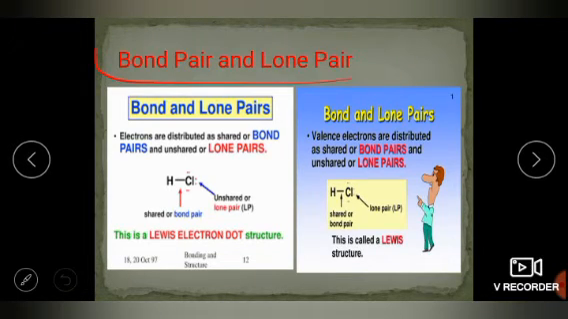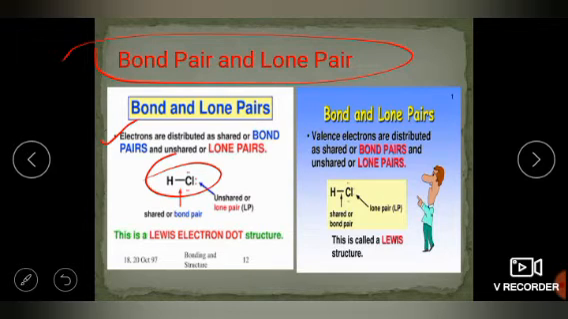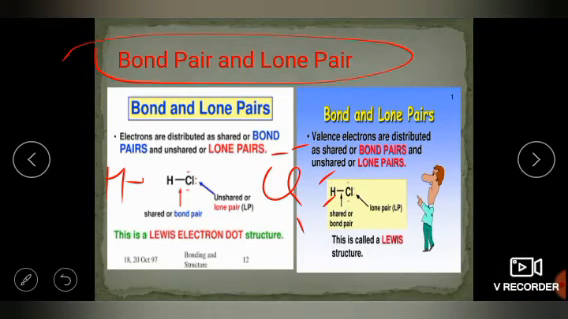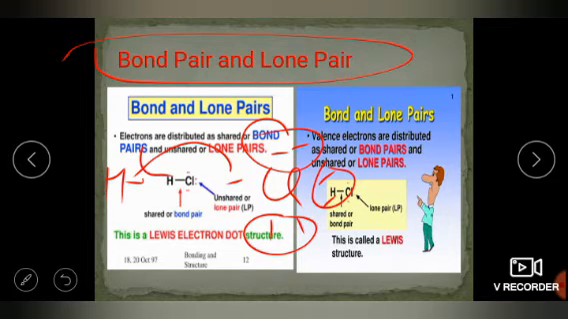Okay, so now understand the main difference between bond pair and lone pair. Electrons are distributed as shared or unshared: shared electrons are bond pair and unshared electrons are lone pair. Let's understand with the help of hydrogen chloride. So you know very well, there is 1 electron in hydrogen and there are 7 electrons in chlorine. So on these 3 sides it is paired, only one side has no pair. So chlorine will take 1 electron from hydrogen and become paired.